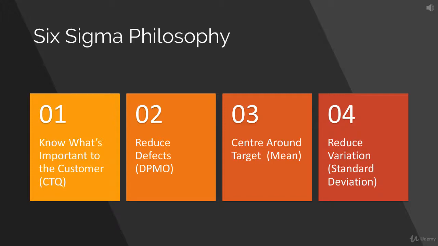In a manufacturing example, let us say you have to make a rod that is 100 millimeters in length and you can have plus minus 5 millimeters on that. So, you can have that rod manufactured anywhere between 95 millimeters and 105 millimeters. Anything beyond that will be called a defect. Anything within 95 and 105 will be acceptable quality.